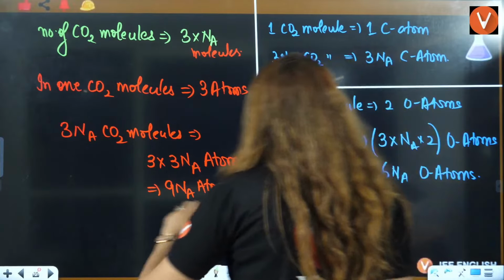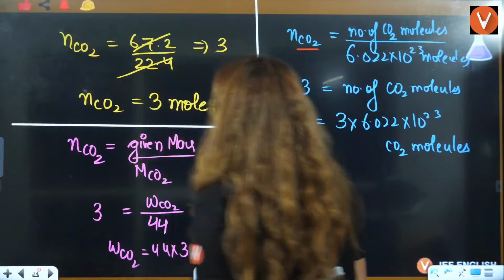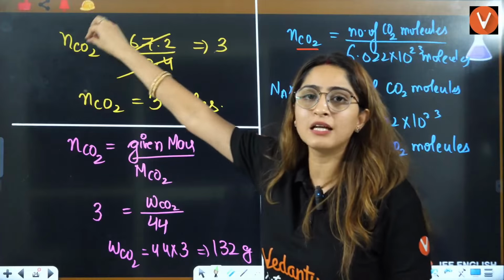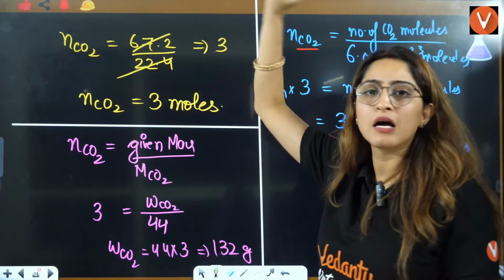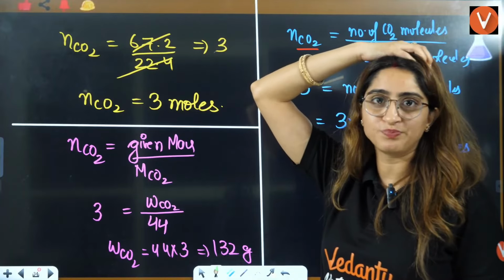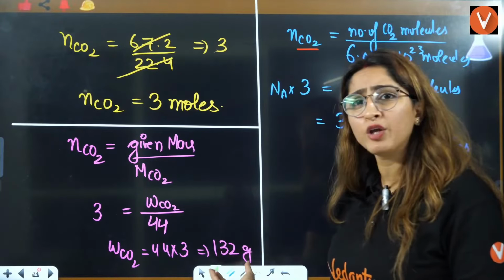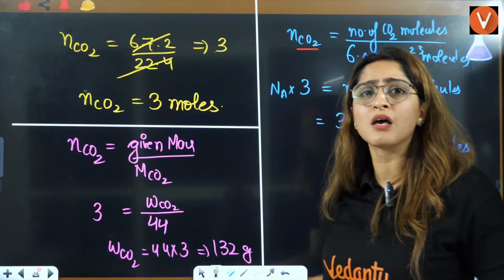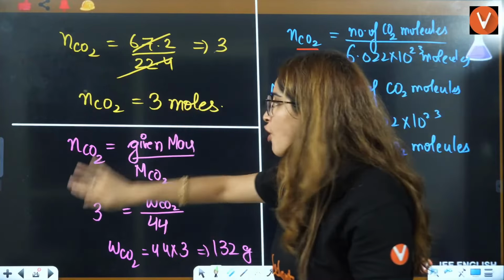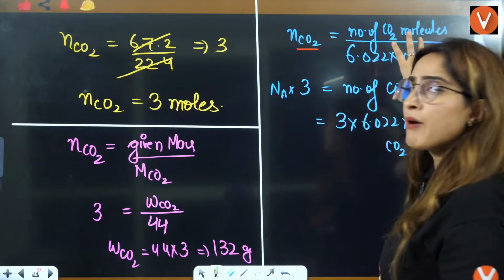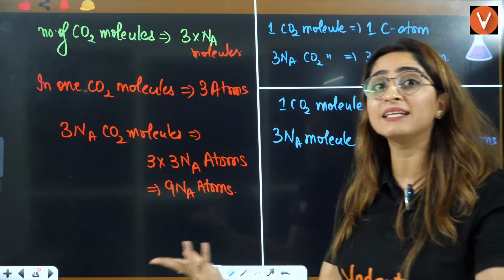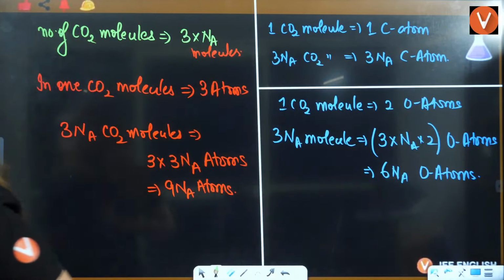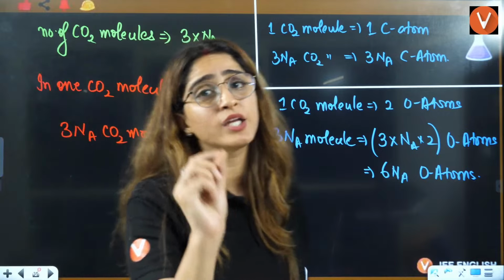Now, another difference that can be there in the question: here we answered the number of CO2 moles with the help of volume, right? They could have also given you the mass here. This is the mass. Calculate the number of moles. From the number of moles, calculate the molecules. From the molecules, calculate the atoms. Anything they can ask you to calculate.